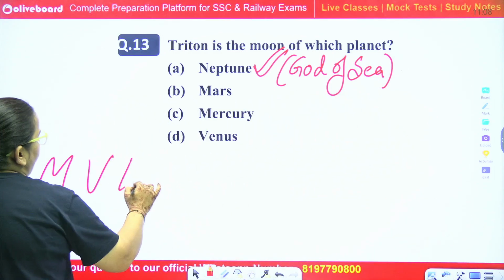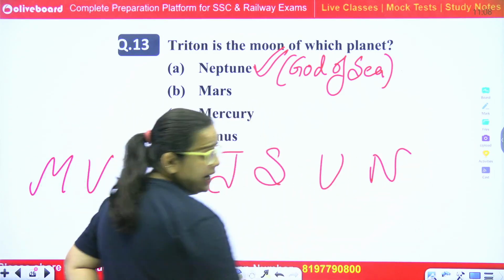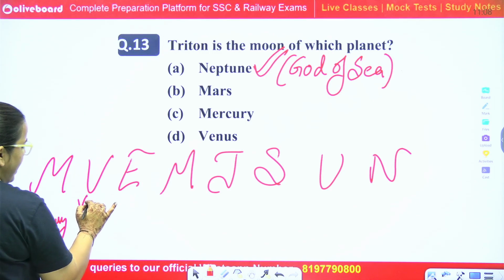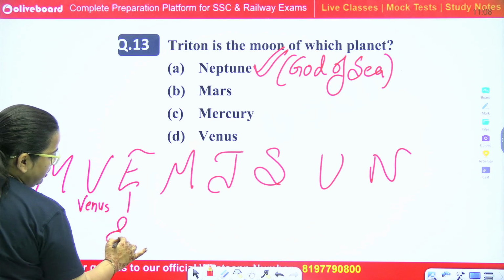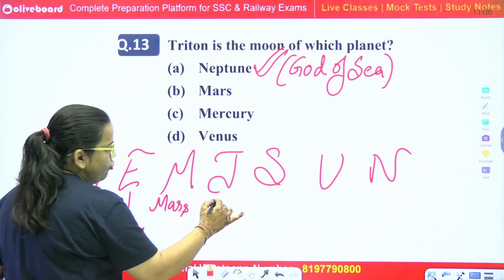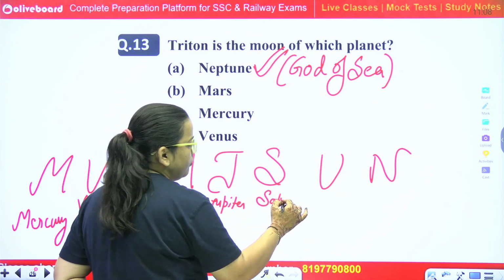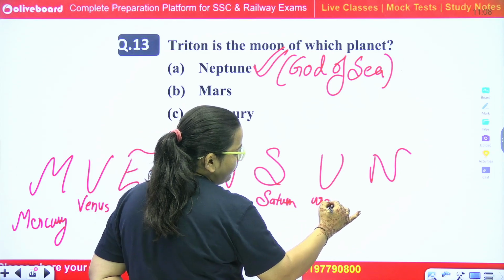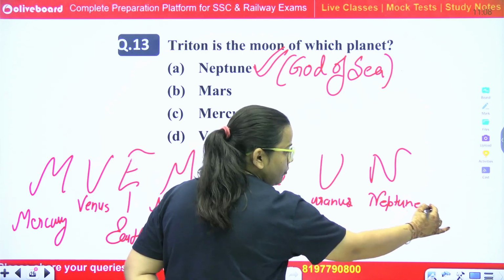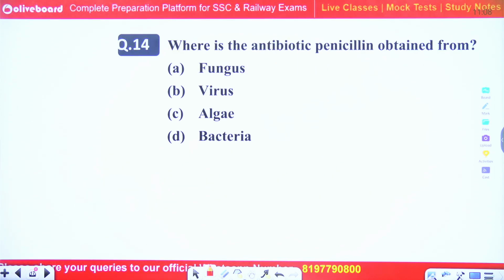Mercury, Venus, Earth, Mars, Jupiter, Saturn, Uranus, Neptune. Okay, this is the sequence. Now, moving to our next question.